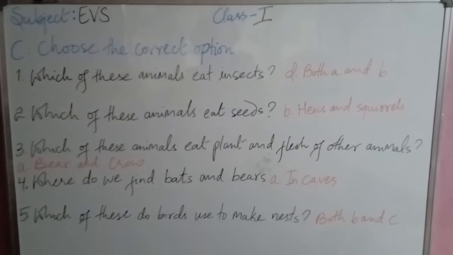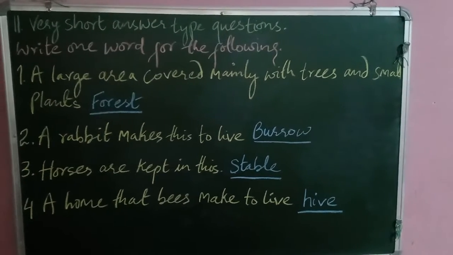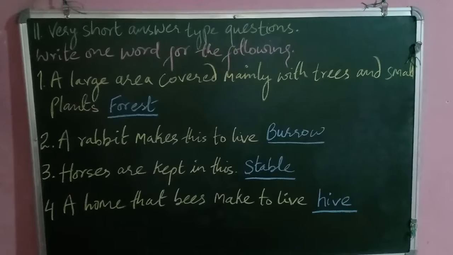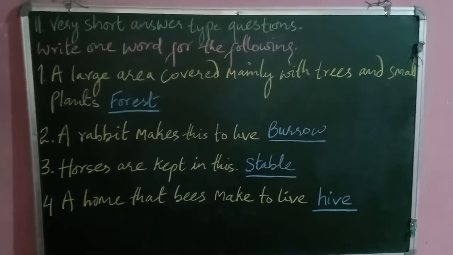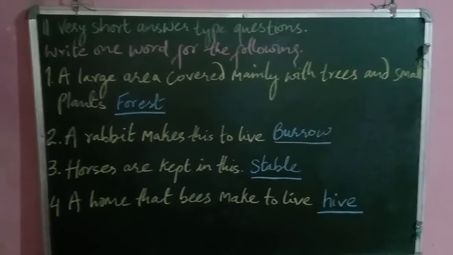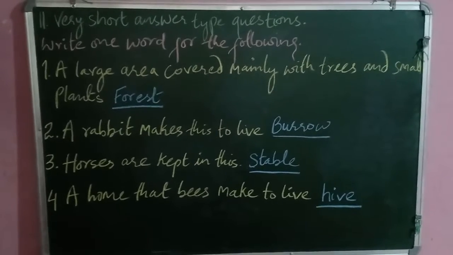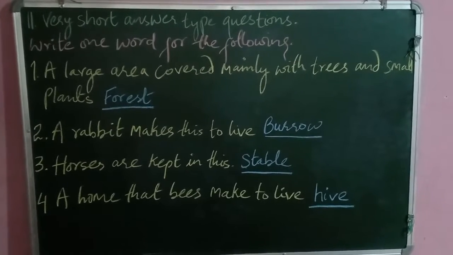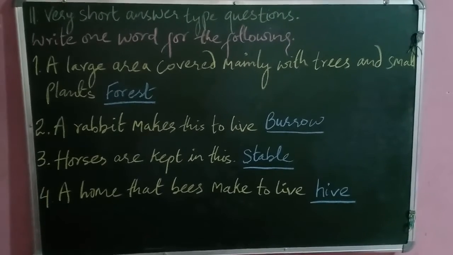Moving on. After this we have very short answer type questions. Write one word for the following. We have to write a one word answer for the following questions. The first question is, a large area covered mainly with trees and small plants. So you have to write forest.